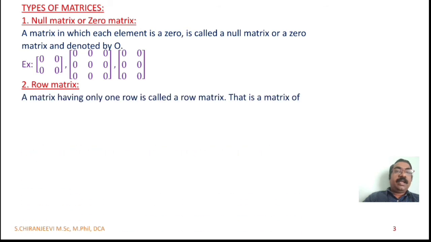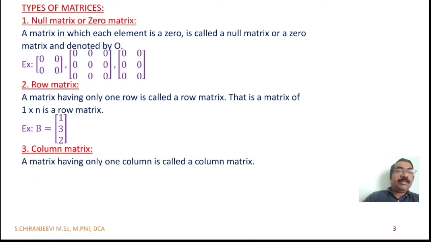Second one, row matrix. A matrix having only one row is called a row matrix. That is, a matrix of 1 cross n is a row matrix. Example: 1, 3, 2. See here only one row, we call it a row matrix. Third one, column matrix. A matrix having only one column is called a column matrix. That is, a matrix of m cross 1 is a column matrix. A equal to b, d. See here, null matrix each element is 0, row matrix only one row, column matrix only one column.